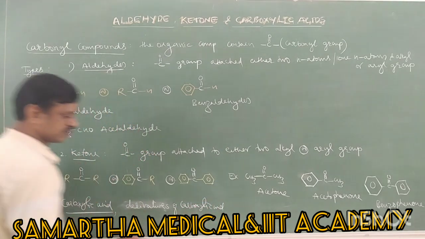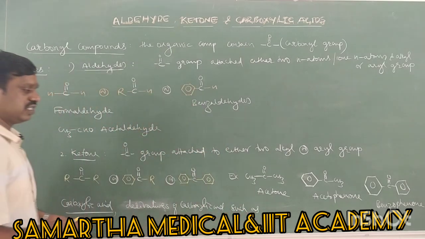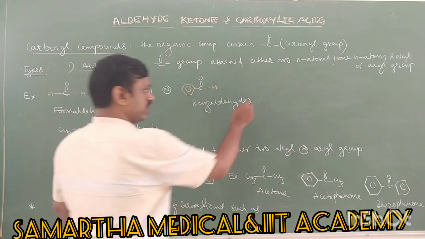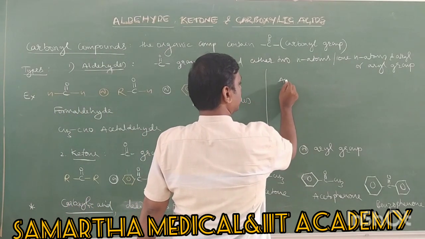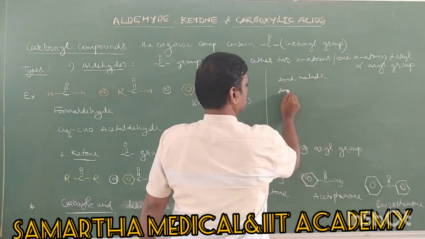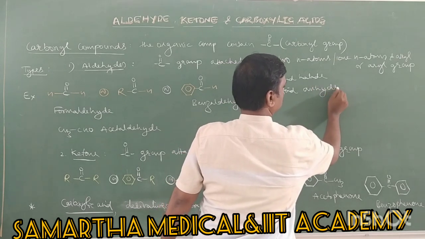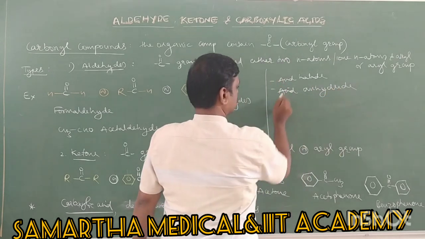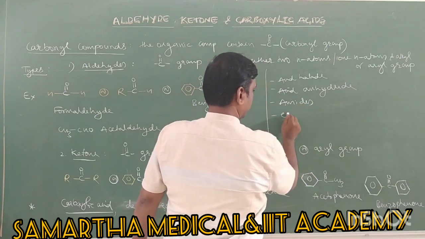derivatives of carboxylic acids such as, I'll write here, acid halide, acid anhydride, next amide, next ester.